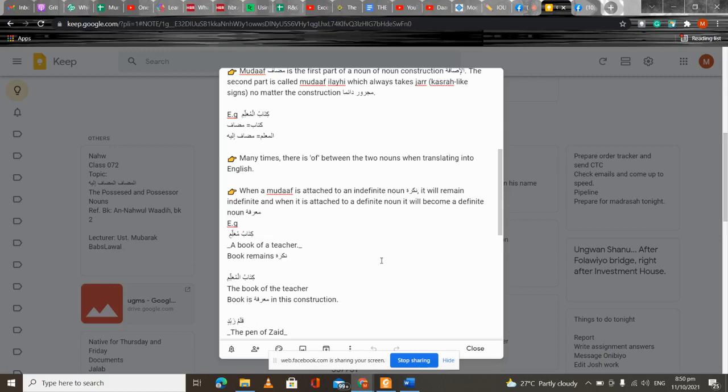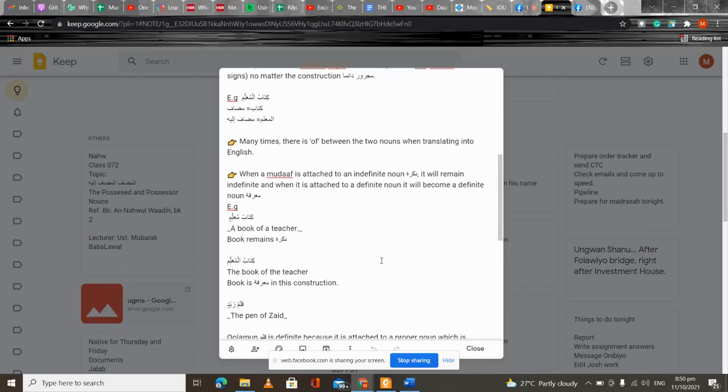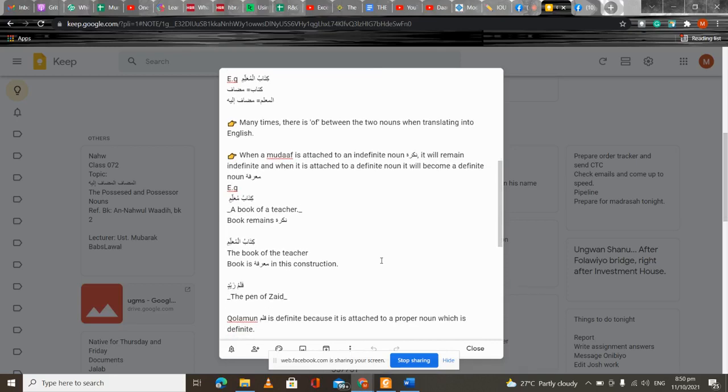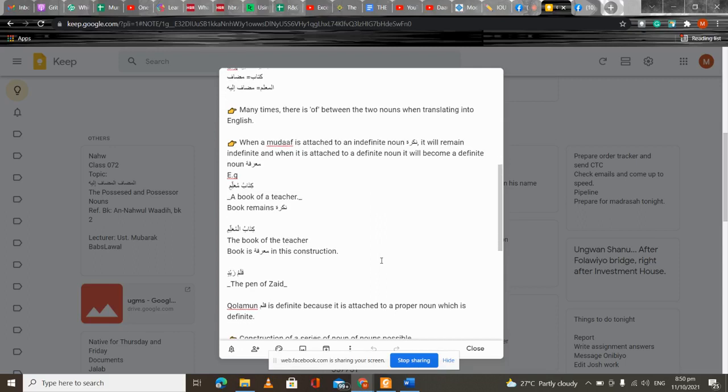And we also explained that when a mudaf is attached to an indefinite noun, a nakira, it will remain a nakira. For example, let's say the teacher is not specified, like we have muallimun, which is a nakira, which means a teacher. So when we say kitabu muallimin, a book of a teacher, it remains a nakira because we don't know which teacher they are talking about or which specific book they are talking about. While when we know the teacher, when we say kitabul muallim, the book of the teacher, we know the teacher we are talking about.